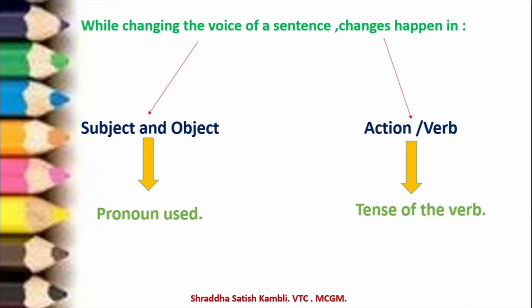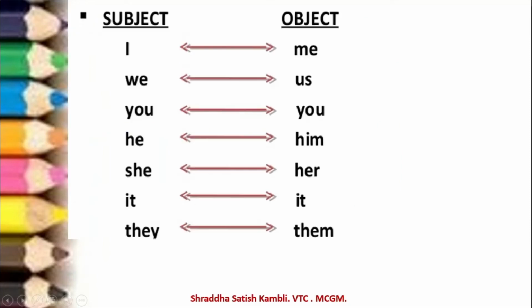Okay, so when you are changing the voice in a sentence, you have to pay attention to all these things, that the subject and the object will be interchanged, so the pronoun which is used will be changed. Why? The noun will not change. Proper noun, if it is a proper noun, it may not change. But if it is a pronoun, then you will have to make some changes. And also the tense of the verb will also change. Okay? Let us look at a few examples.